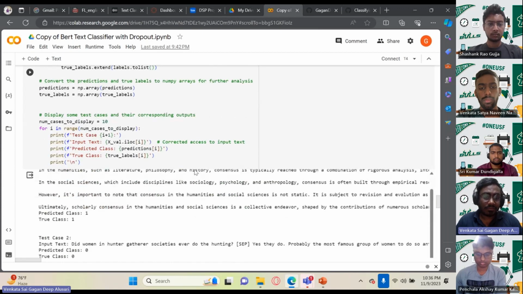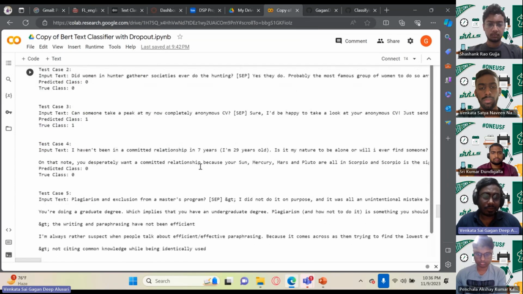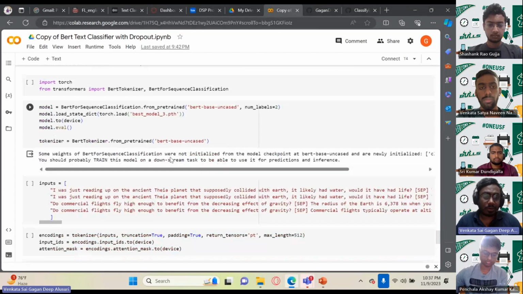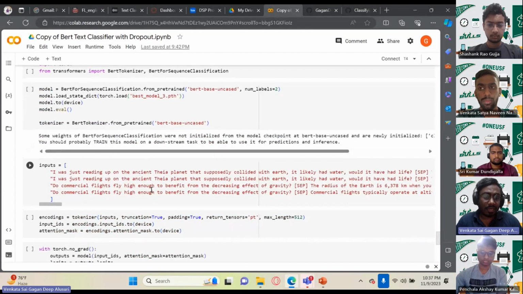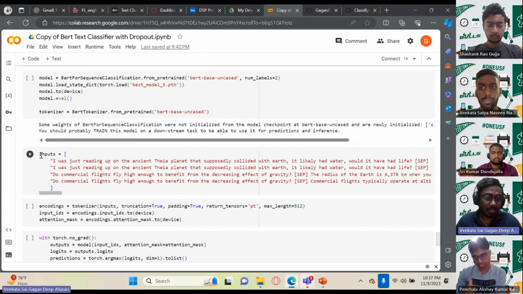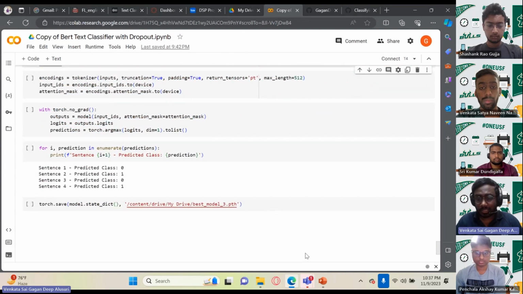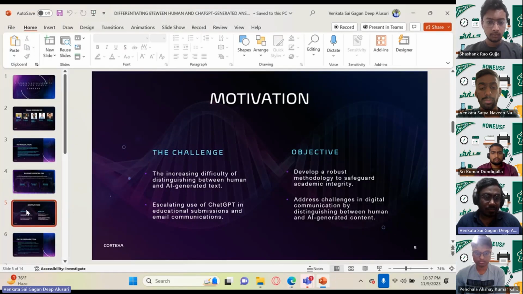Once we have that, we even went ahead and tested on a few other examples, and it did a great job classifying them as human or AI generated. And I went ahead and took some completely unknown or unseen data again, and it did quite remarkably on that as well. So that is the model process and the data generation process. Now let's quickly look at the next portion of the project.